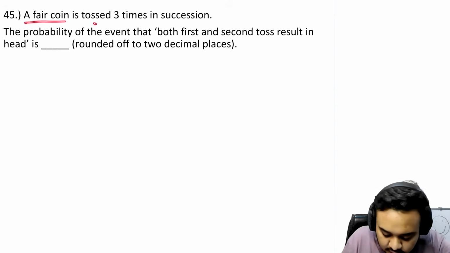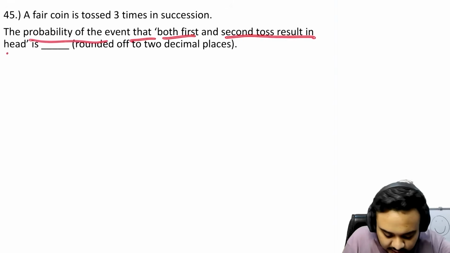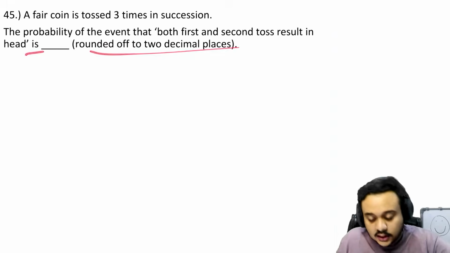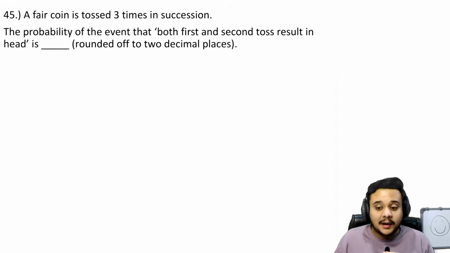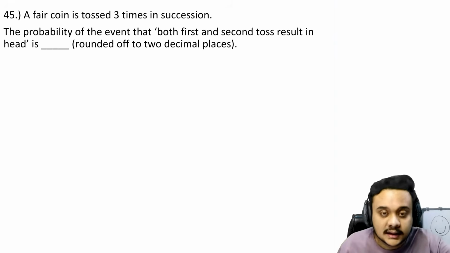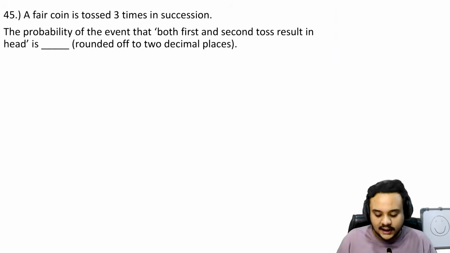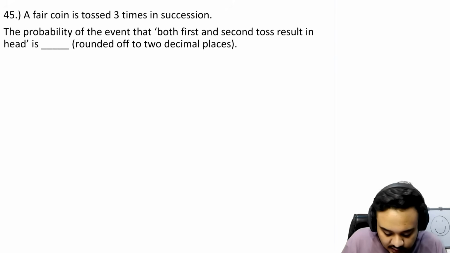A fair coin is tossed three times in succession. The probability of the event that both first and second tosses result in head is. So there are about 100 ways in which you can solve this question. We are going to go with the safest method, which is that write the whole sample space as well. So that will only save you time in this case because you don't have to use your brain much.